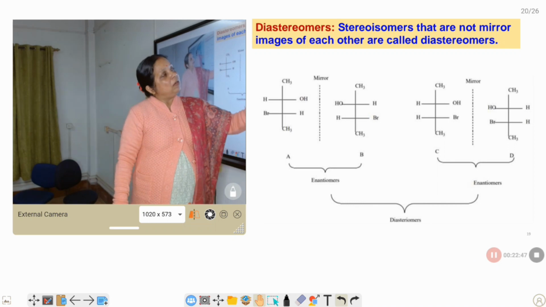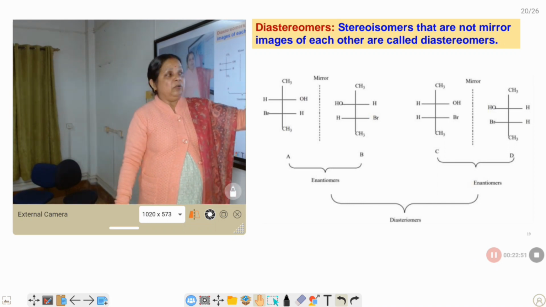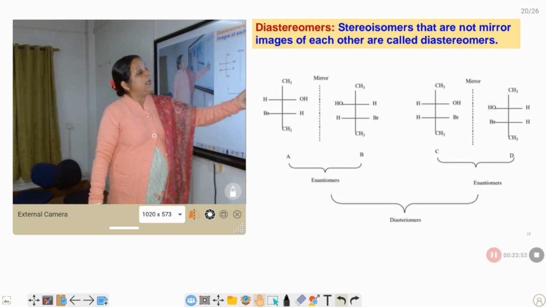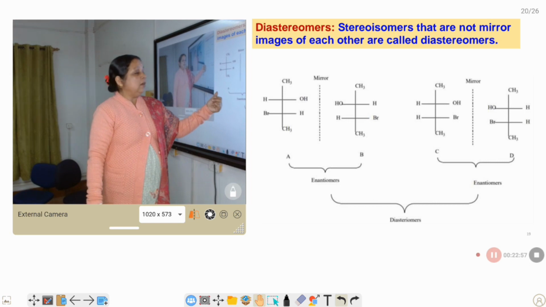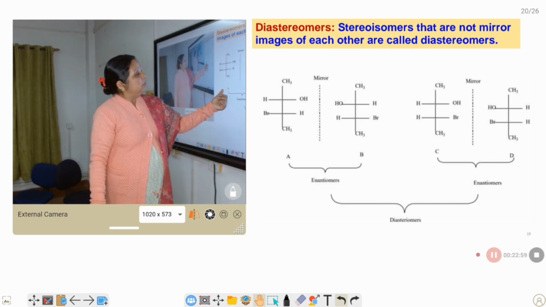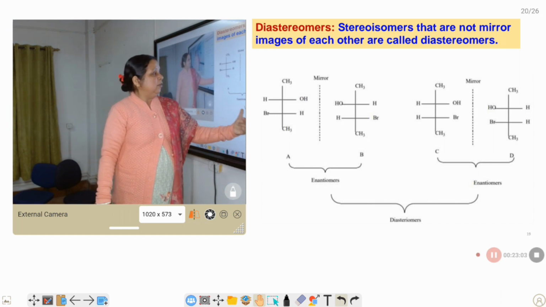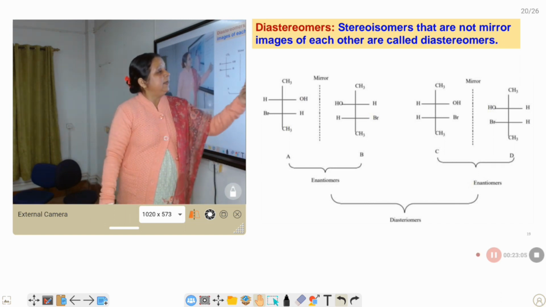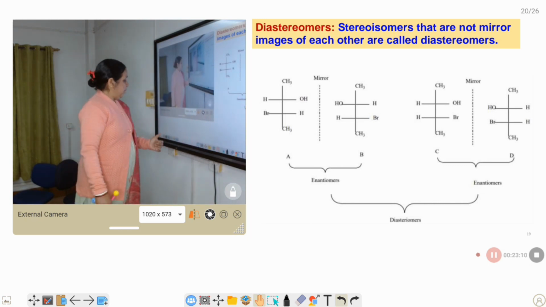C and D also are non-superimposable mirror images, so they are enantiomers. What is the relation of A and C, or A and D? There is no mirror image relationship, so they are diastereomers: AC, AD, BC, BD are diastereomers.